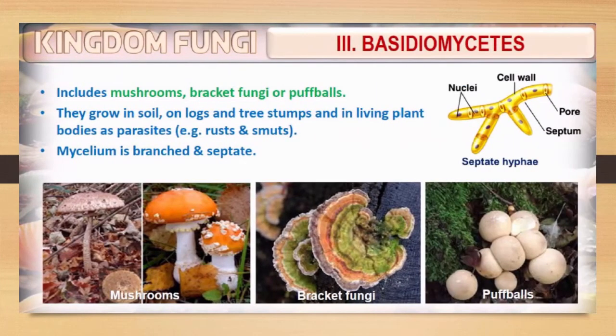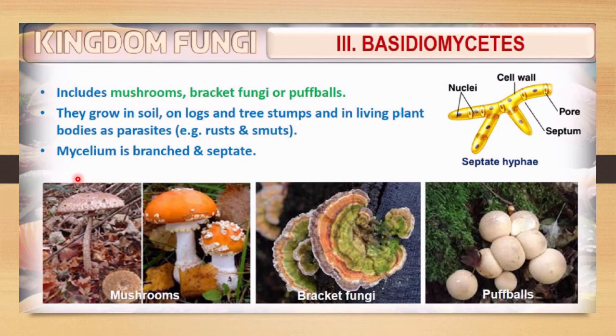The third class of fungi is the Basidiomycetes. It includes mushrooms. Here you can see the photographs. This is a mushroom. The second one is bracket fungi, which you can observe here. And the third one is puffballs. They grow in soil, on logs and tree shrubs, and living in a plant's body as parasites. If they appear as parasites in plants, examples are rusts and smuts.